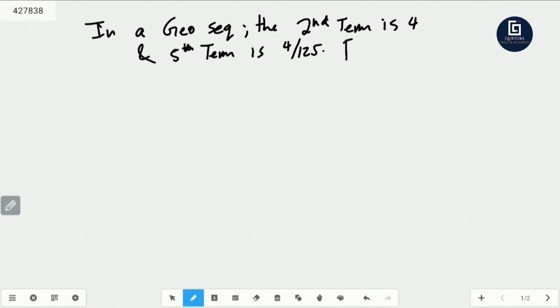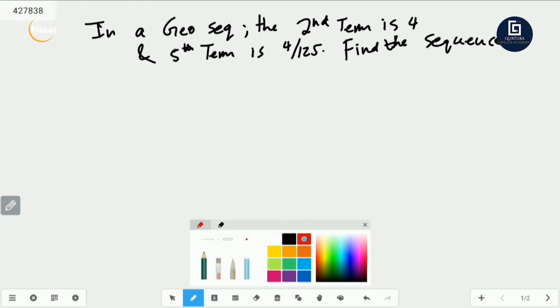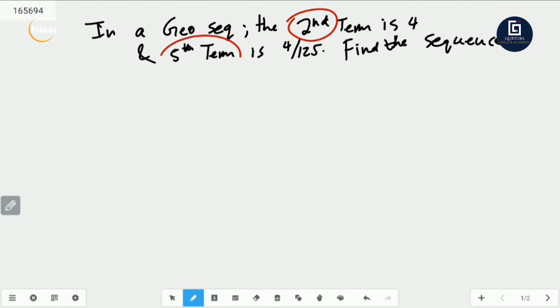Right? Find the sequence. Let's go. Right, again, 2 random terms are given, guys. They're giving you the second term and they're giving you the fifth term. So 2 random terms are given.